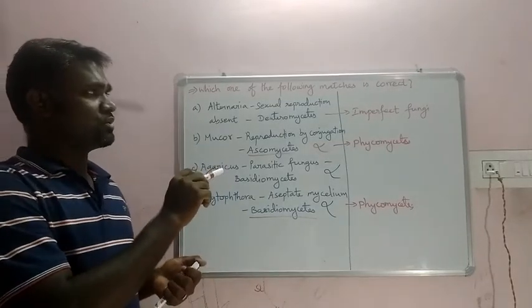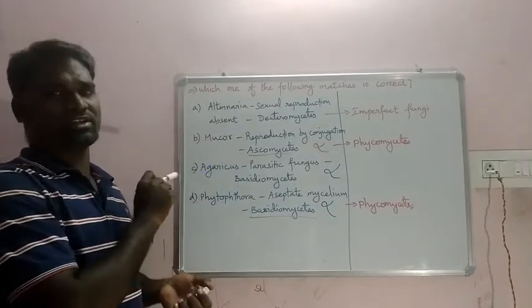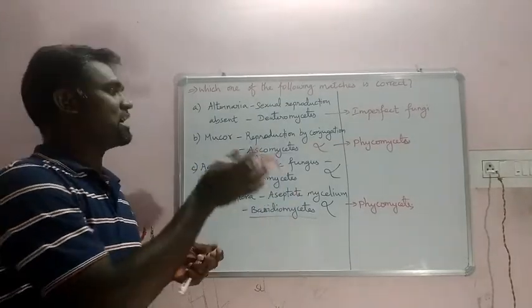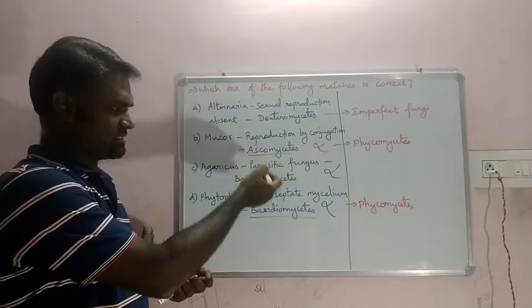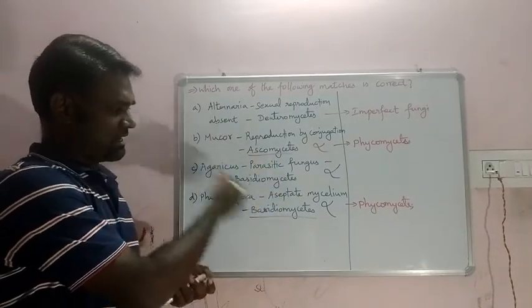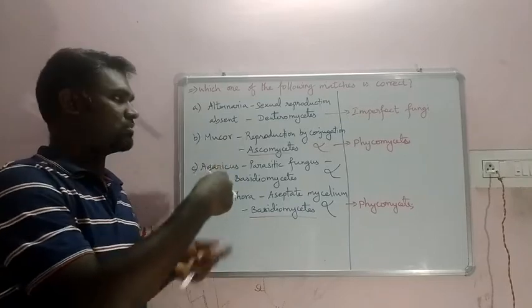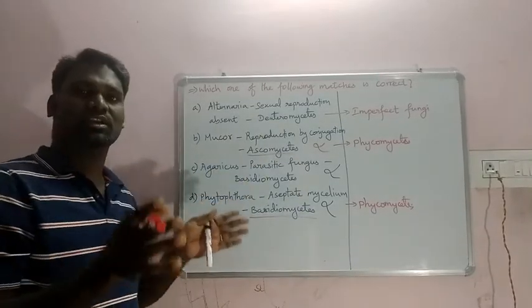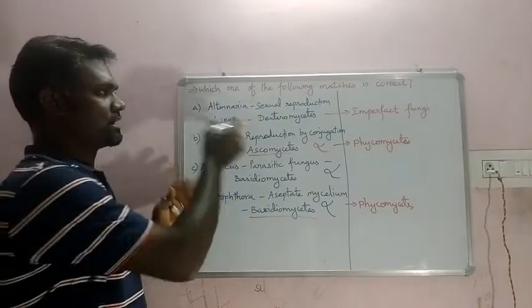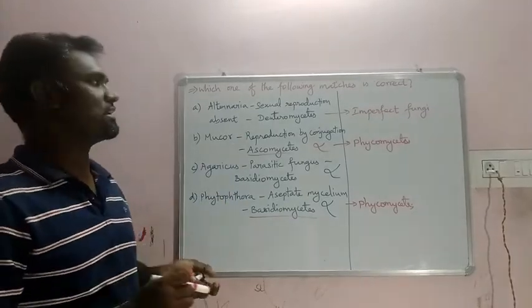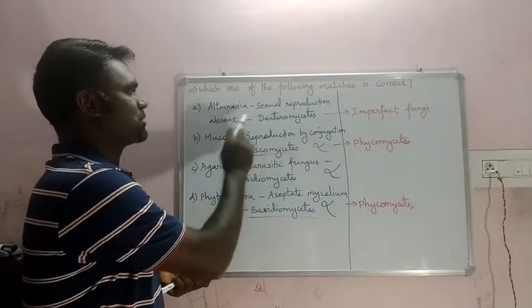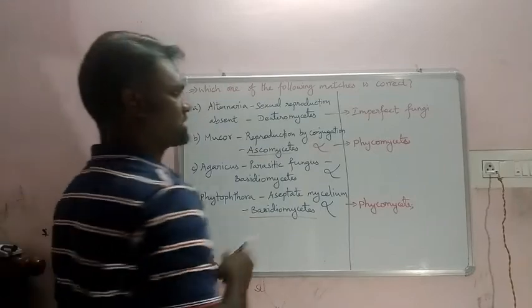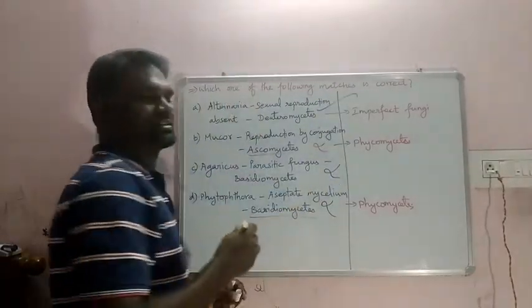Later, those involved in sexual reproduction were classified into other classes, whether Ascomycetes, Basidiomycetes, or Phycomycetes. So only asexually reproducing fungi come under this group. That is the reason they have given sexual reproduction absent and the class name Deuteromycetes. So this option is absolutely correct.